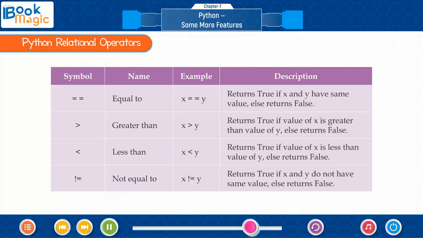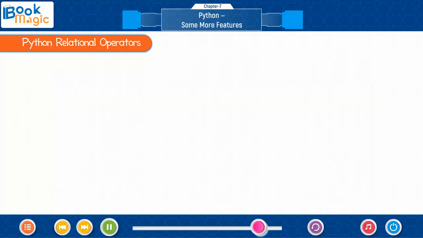Greater than returns true if value of x is greater than value of y, else returns false. Less than returns true if value of x is less than value of y, else returns false. Not equal to returns true if x and y do not have the same value, else returns false.